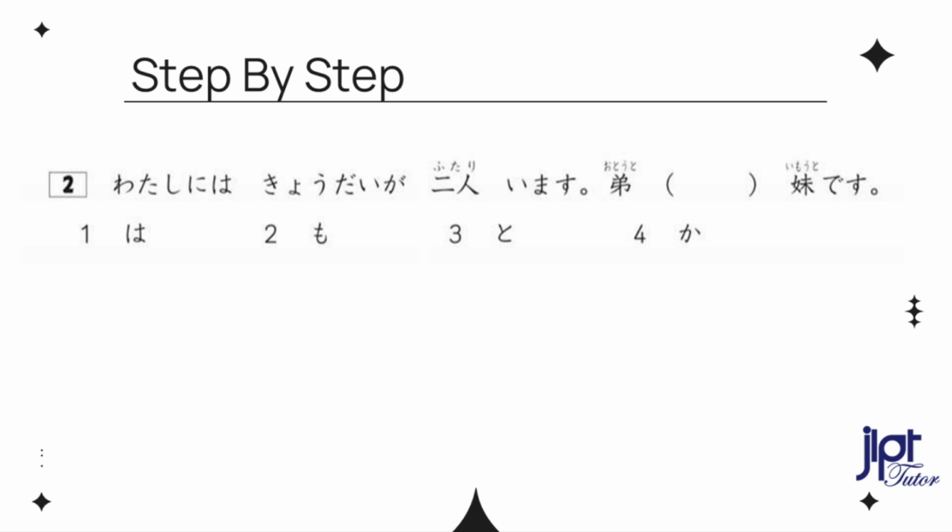We have 4 choices. 1, wa, 2, mo, 3, to, 4, ka. What is the best answer? Let's look at the bucket. We have 2 nouns, brother, sister. We need a particle to connect these 2 nouns. The answer is number 3, to.